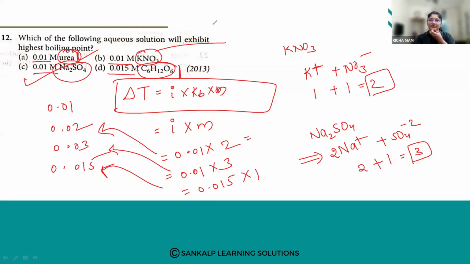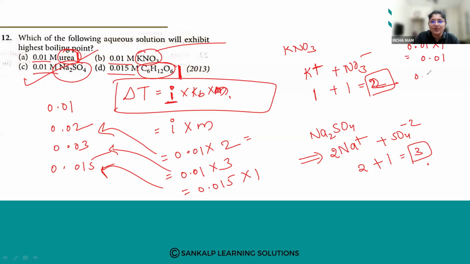Understood? Is it clear now? So i is nothing but the number of ions. For urea and glucose, it is 1, 1. For KNO3, it is 2. And for Na2SO4, it is 3. m is molality. For the first one, it is 0.01 into 1, so it is 0.01.